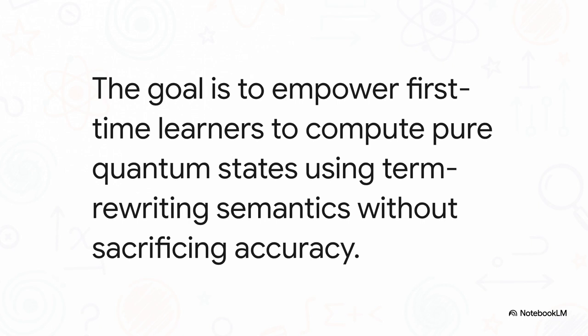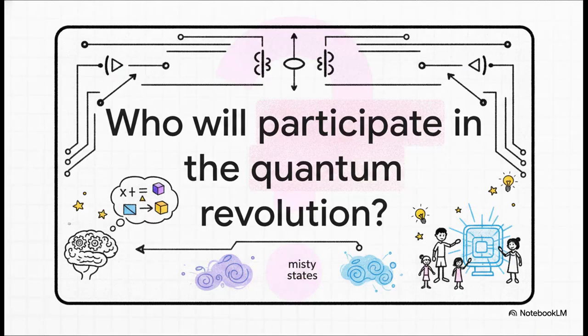It turns out, the barrier to entry was never the human brain's capacity to understand quantum mechanics. It was simply the complex mathematical language we were forcing people to read it in. And all of this leaves us with a pretty profound question. How will term rewriting semantics revolutionize who gets to participate in the quantum computing revolution?